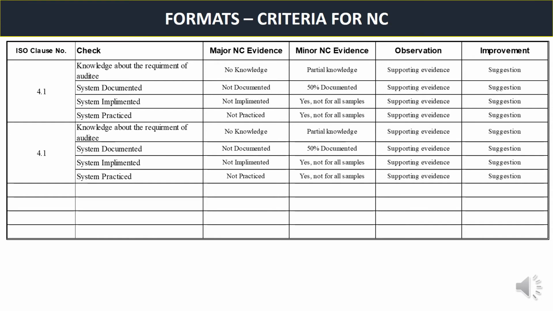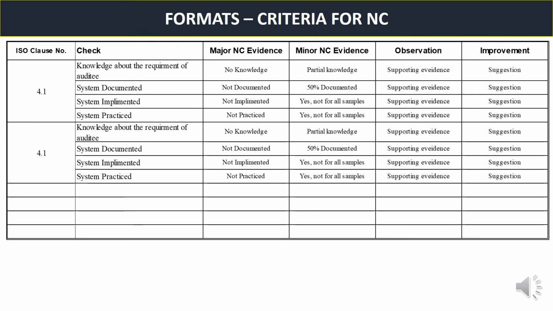Second one is if he has knowledge but the system is not documented, then it will be a major NC. And if the system is partially or 50% documented, it will be a minor NC. In observation and improvement, if a system is fully established, but you want to suggest something for improvement purpose, he can suggest. Third one is the system implemented. Document is there, but system is not implemented.